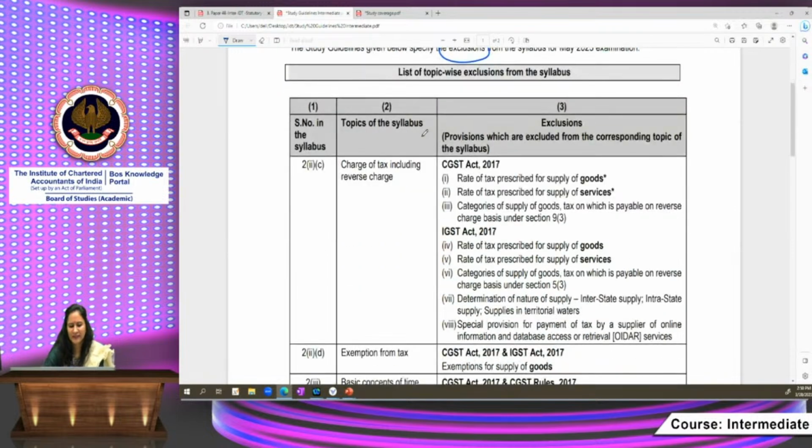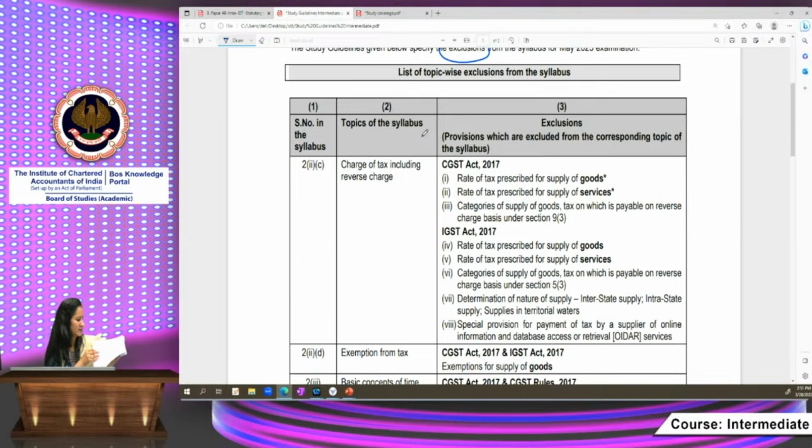Charge of tax including reverse charge. This is serial number 2, second C in the syllabus. See friends, the syllabus is already given in the initial pages of your study material. When you open your Module 1, in the initial pages itself the syllabus is given to you.